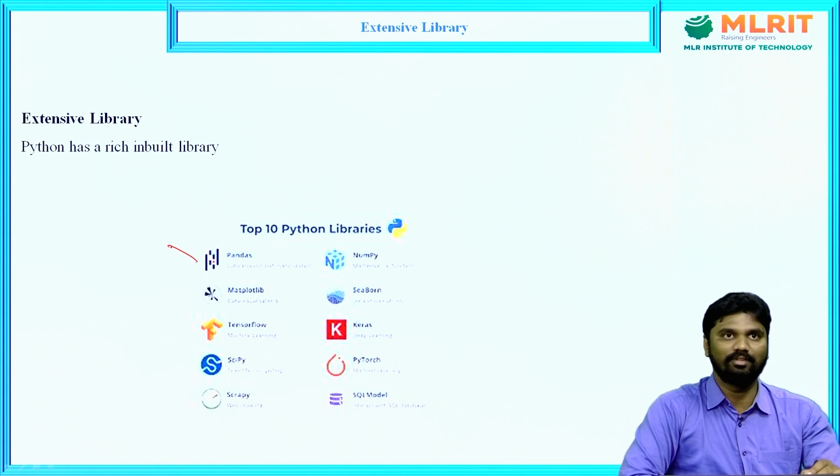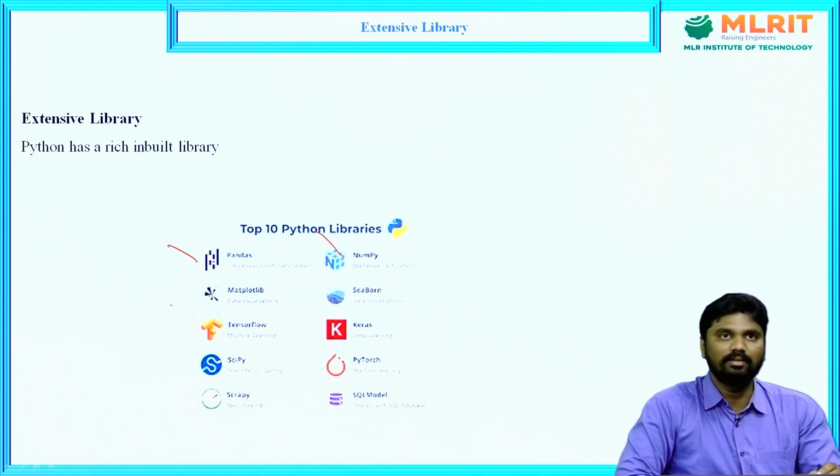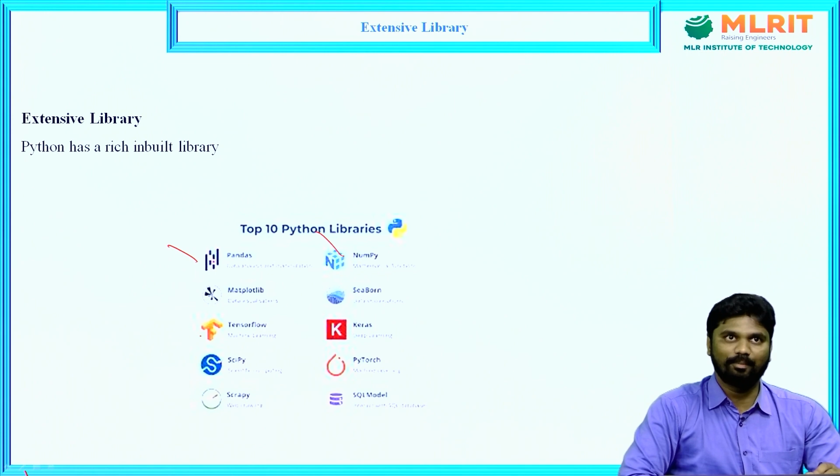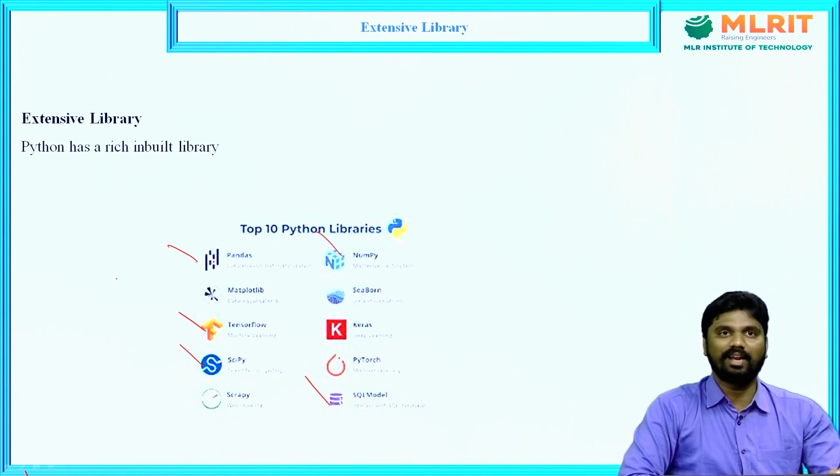One is Pandas, which is useful for data analysis, and next is NumPy, which is useful for arrays, and Matplotlib, which is used for graph representations, that is data visualization, and TensorFlow is for machine learning, and SciPy is for scientific and engineering calculations, and SQLAlchemy is for interacting with SQL databases. Like that, we have a lot of libraries in Python. That's why it is called an extensive library.